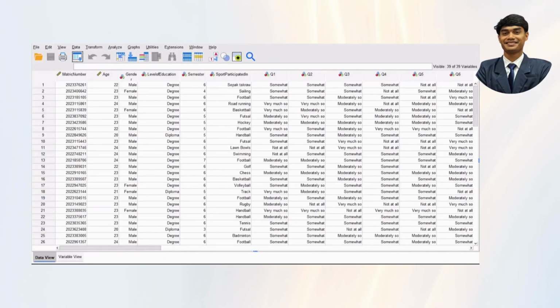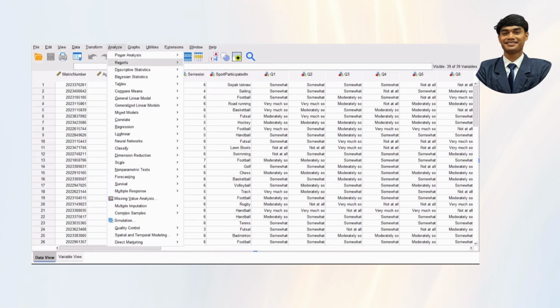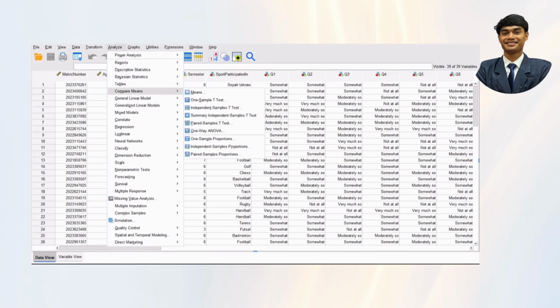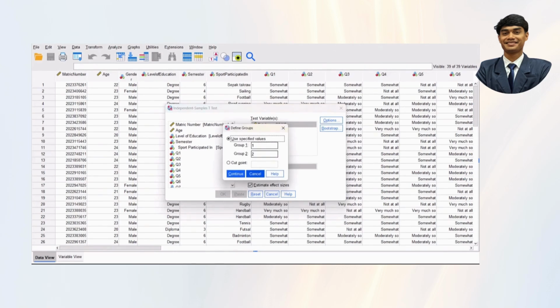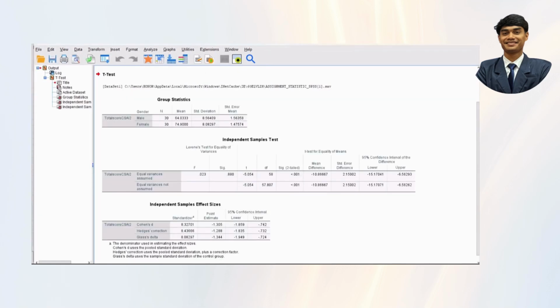Since the distribution is normal, we will be using a parametric test, which is the independent t-test. First, go to Analyze, then click Compare Means. Select Independent-Samples T Test, and then choose total score SCAI-2 as the test variable. Then insert gender as the grouping variable. And then define the groups and click OK. So it will appear in the output. As we can see, the significance is 0.01, which is lower than alpha 0.05, so the data is significant.